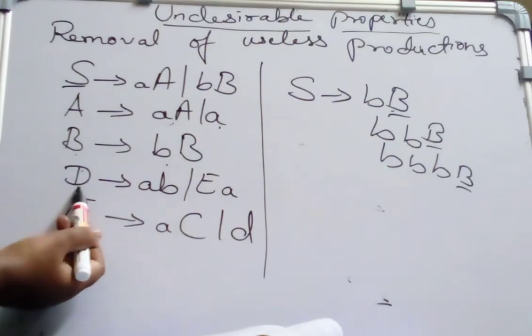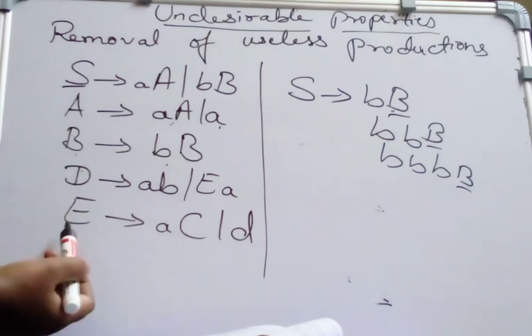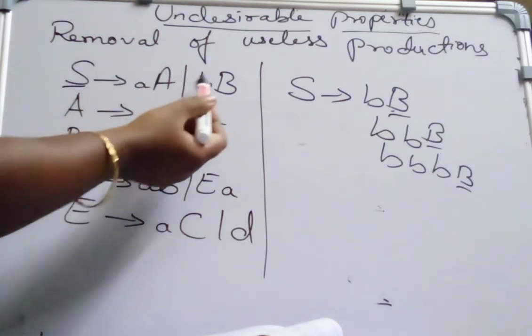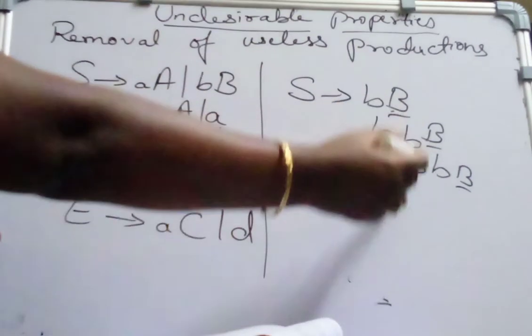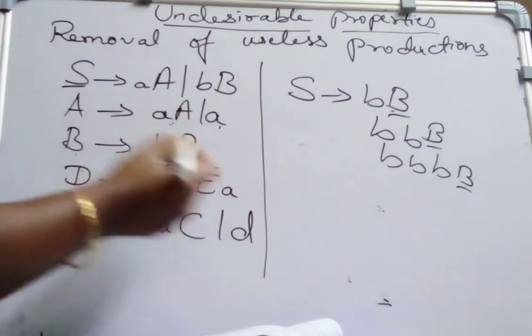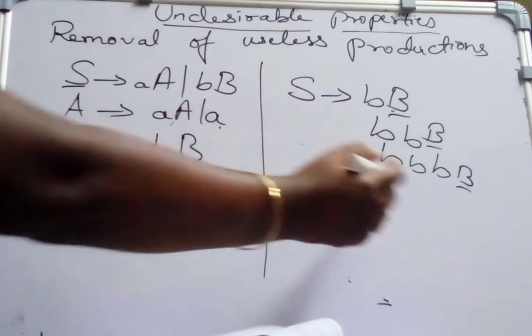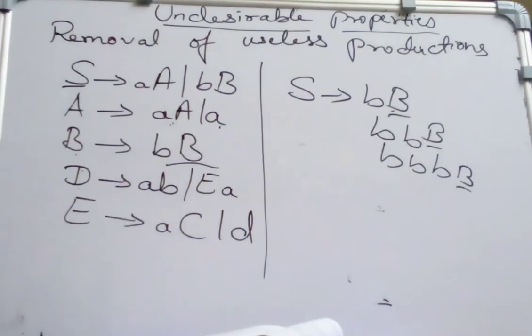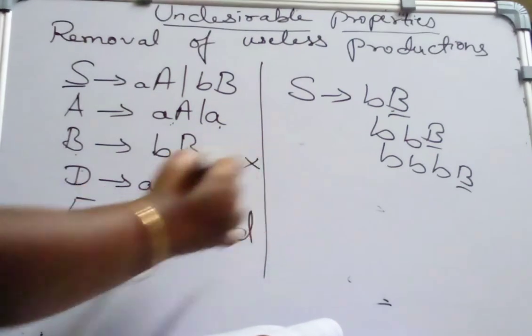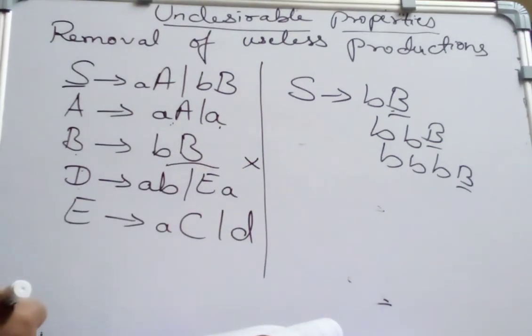That is, we cannot reach D or E from the starting state. You can reach only A. And if you take B, S derives BB, B is not terminated at all. It is just in an infinite loop. We just go on substituting for B, which is not at all useful. We won't get a string. So we say that this rule is also useless.